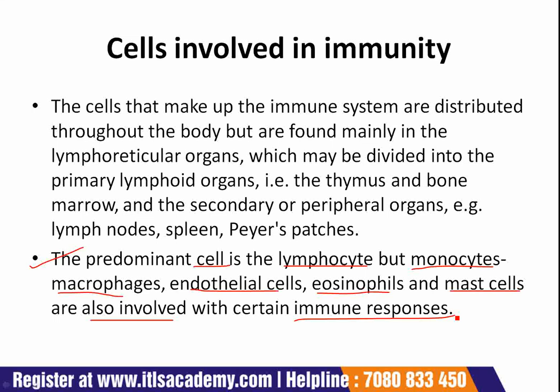The two types of immunity, that is humoral and cell-mediated immunity, that we have already studied in our previous lecture, are dependent on two distinct populations of lymphocytes, the B cells and the T cells respectively.